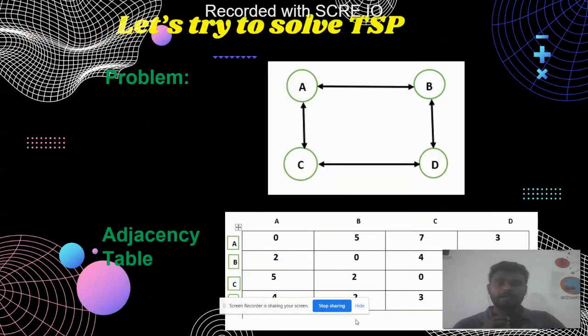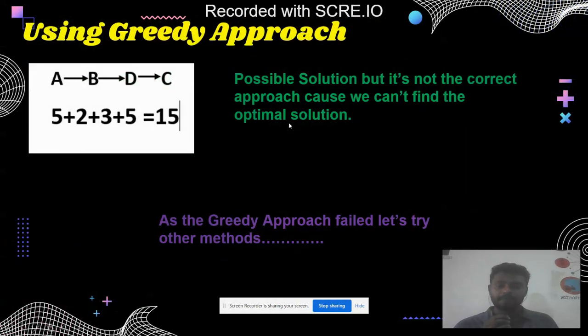we can choose any route, that is A, B, D, C, A. By using that, we found that the route cost will be 15. Is it the correct solution? No, because there will be an optimal solution. So that means the greedy approach has failed there. So let's see, as the greedy approach failed, is there any better approach or better method to solve it?